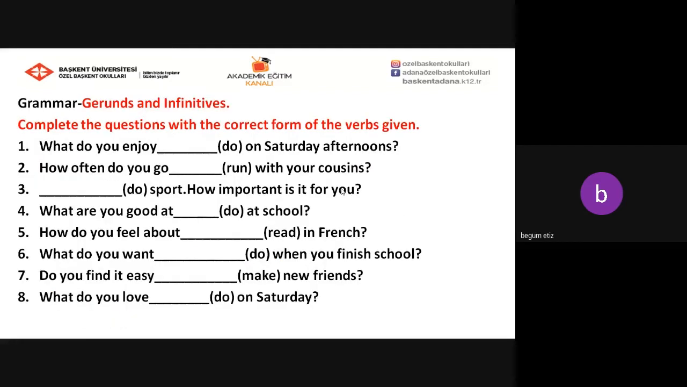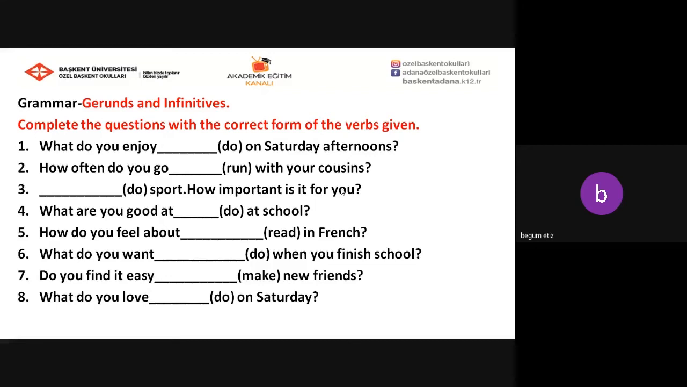Okay, now we are going to complete the questions with the correct form of the verbs given. What do you enjoy on Saturday afternoons? How often do you go with your cousins? Sport, how important is it for you? What are you good at school?